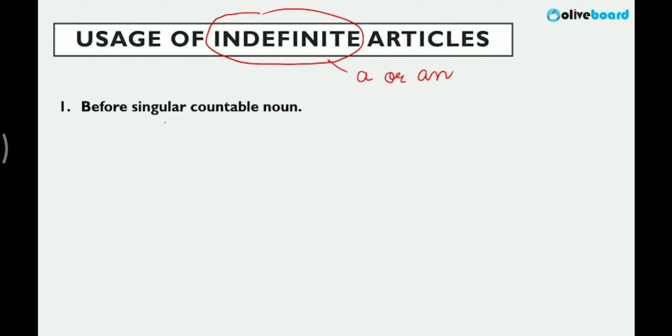Please understand, these are always used before nouns which you can count, right? For example, if I say she has a motorbike, obviously when I say motorbike, that is a countable noun, you can count, therefore a is used. Okay.